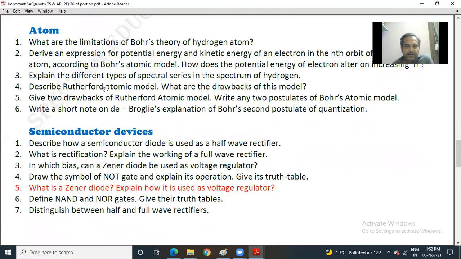Third, explain the different types of spectral series in the spectrum of hydrogen. 4. Describe Rutherford atomic model. What are the drawbacks of this model? 5. Give two drawbacks of Rutherford atomic model. Write any two postulates of Bohr's atomic model. 6. Write a short note on de Broglie explanation of Bohr's second postulate of quantization.